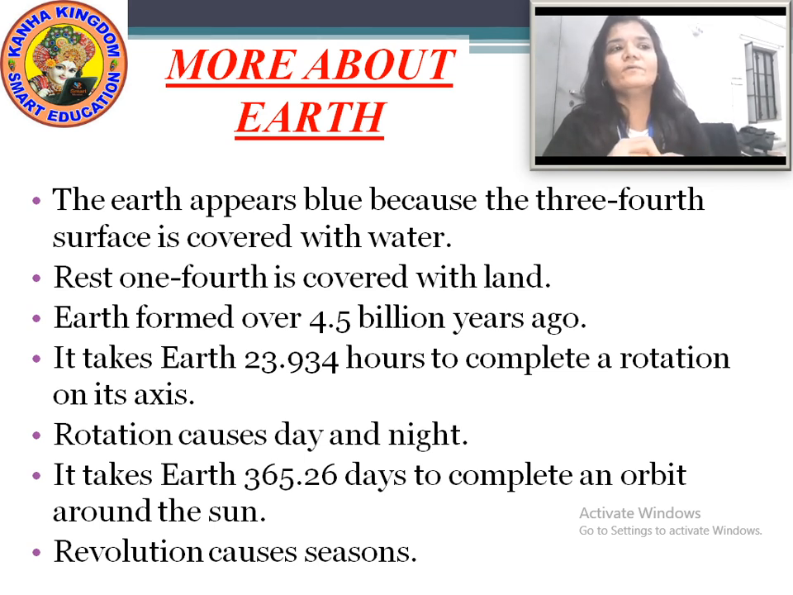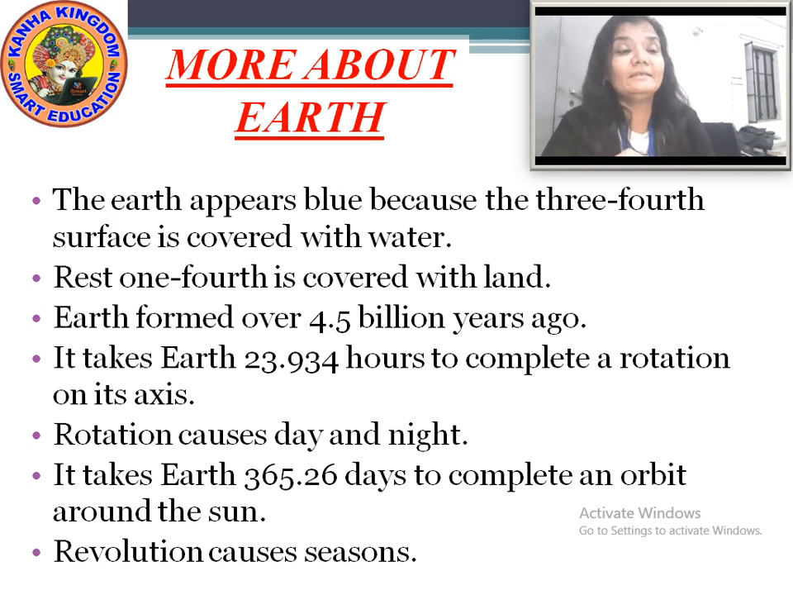One-fourth part of the earth is covered with land. The earth was formed over 4.5 billion years ago. The rotation of the earth causes day and night. It takes the earth 23.934 hours to complete one rotation on its axis, and this rotation causes day and night.